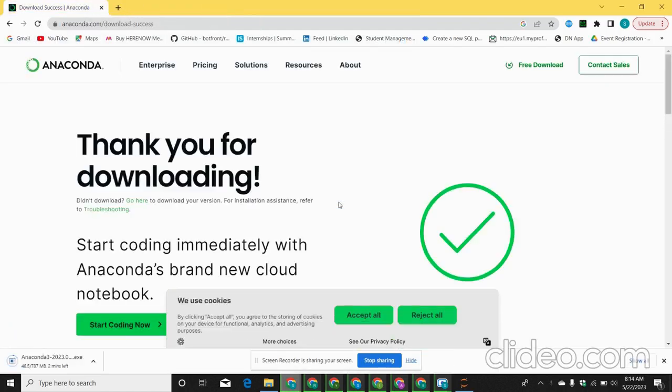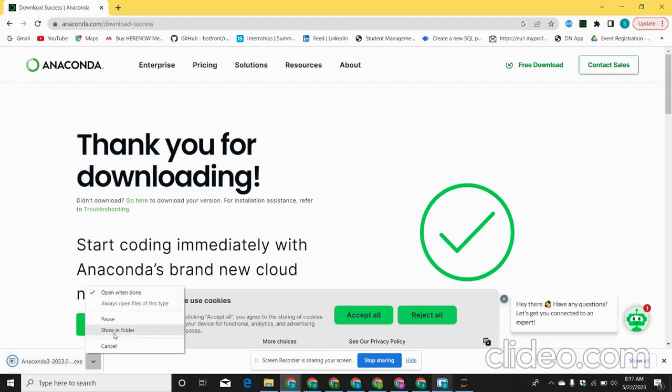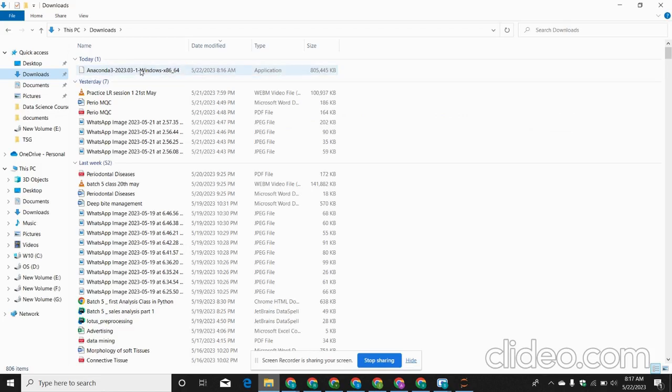You just have to save the setup. It is 708 MB of file, so it will take some time to download. Once it is downloaded, you can see that the download has been completed. So you just have to go to the folder where it is downloaded. The application has been downloaded here. You just have to double click and open the application.